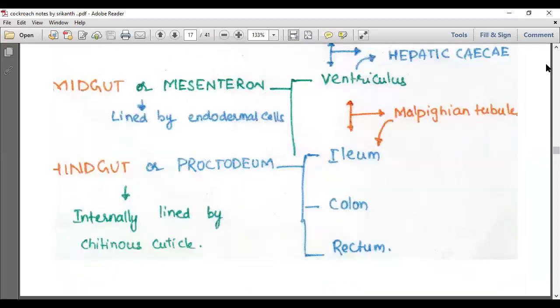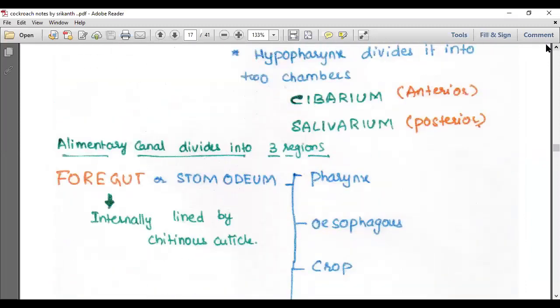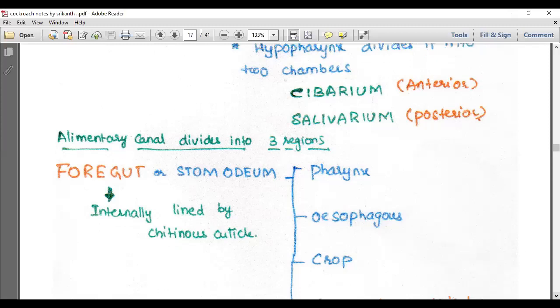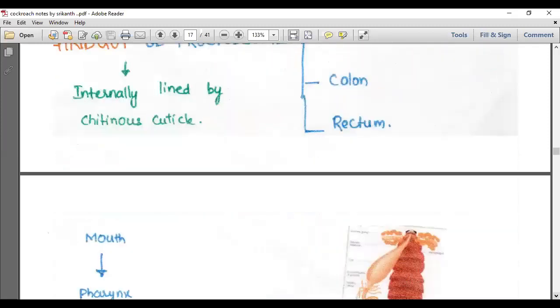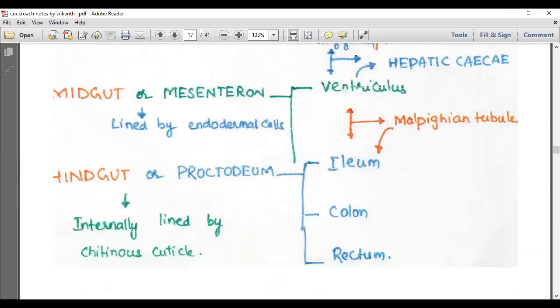For newcomers, I am saying this again. See this. These are the three portions. Just remember the headings. The alimentary canal of the cockroach is divided into three regions: the foregut or stomodium, the midgut or mesenteron, and the hindgut. The midgut or mesenteron includes the ventriculus.